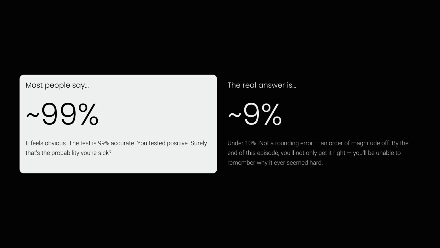The common intuition of 99% is actually far from the truth. The real probability is closer to 9%. This might seem surprising, but by the end of this video, you'll understand why this happens and why it won't seem difficult anymore. Our learning objectives for this video are clear.